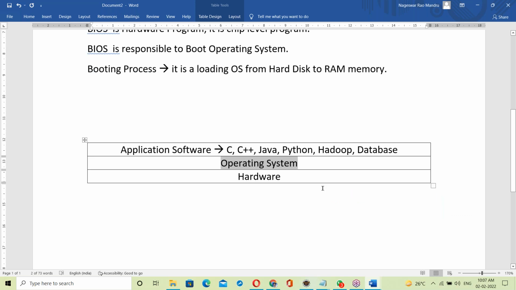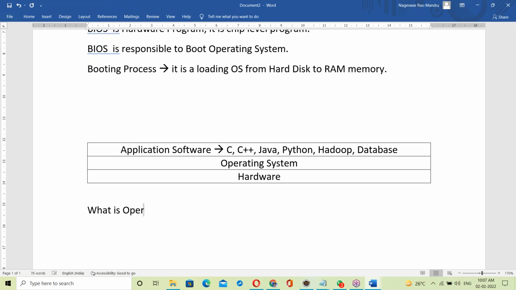So the OS is giving a platform. On top of it all are running. So the OS is acting like a platform. So the question is, what is an operating system?